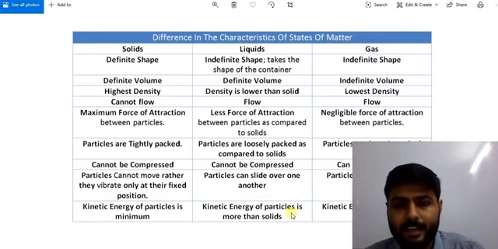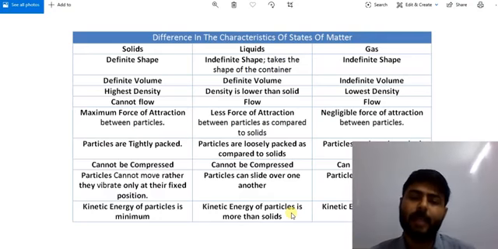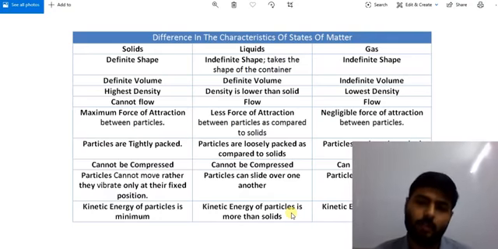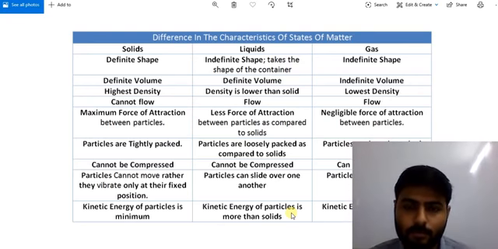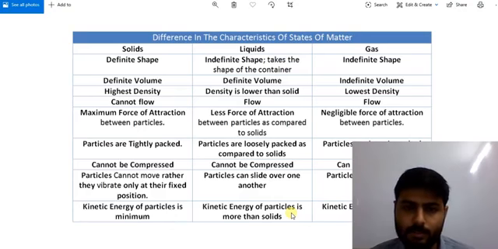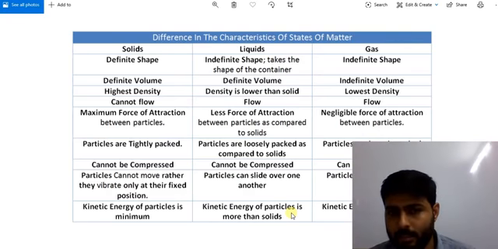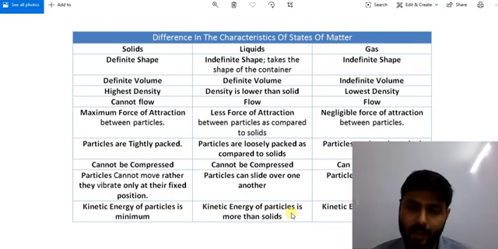And in gaseous state, kinetic energy of particles is maximum among all three because it has larger space and less force of attraction. So the kinetic energy of particles is maximum in gaseous state.